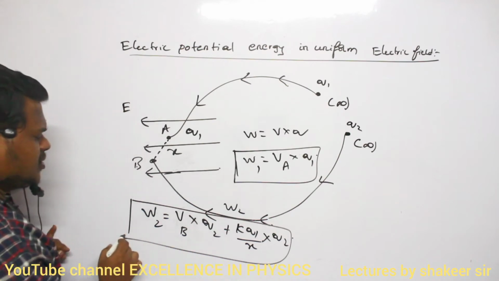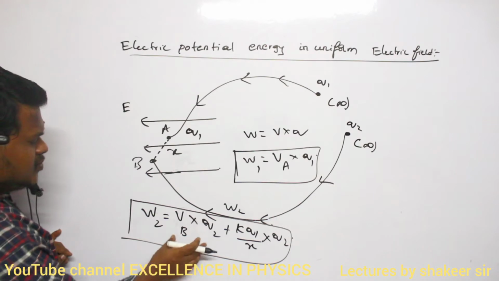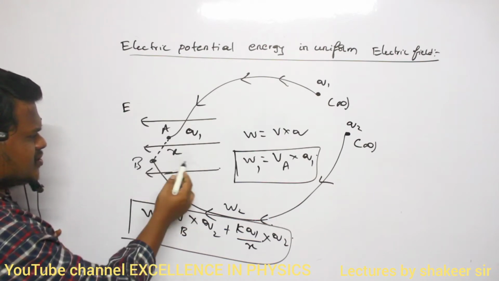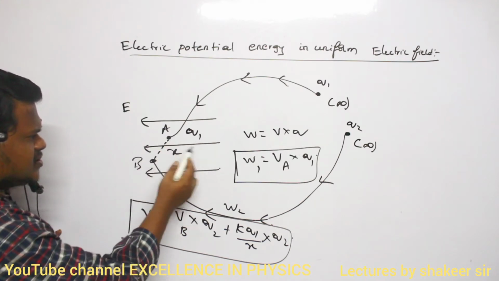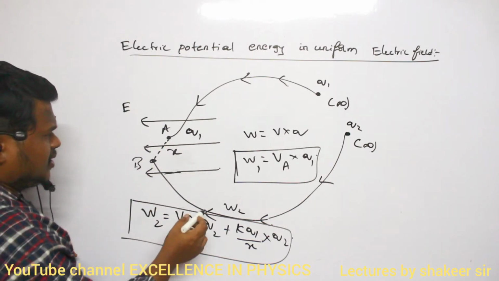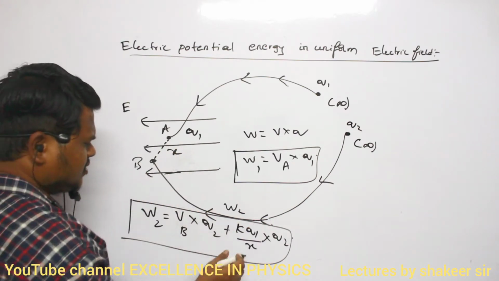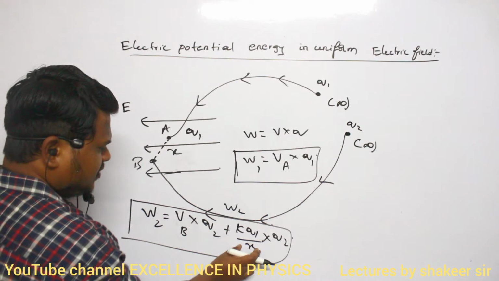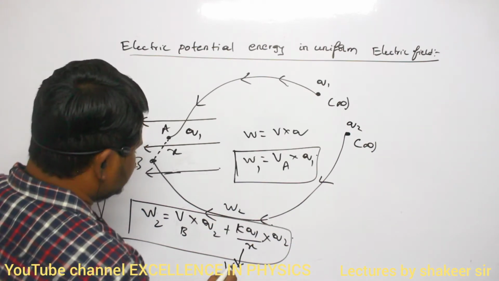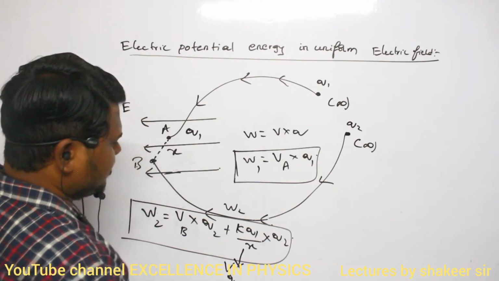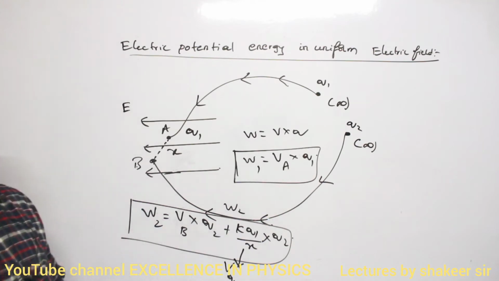Are you able to understand? The work done formula is V into Q only. One work is done because of the potential due to the uniform electric field, VB, the potential at point B because of this uniform electric field. And one more potential is also existing, KQ1 divided by X. Because of that also I have to do some work. Again this is V into Q2. What is this KQ1 by X? This is the potential due to Q1, multiplied by Q2. So what is the total amount of work done now?